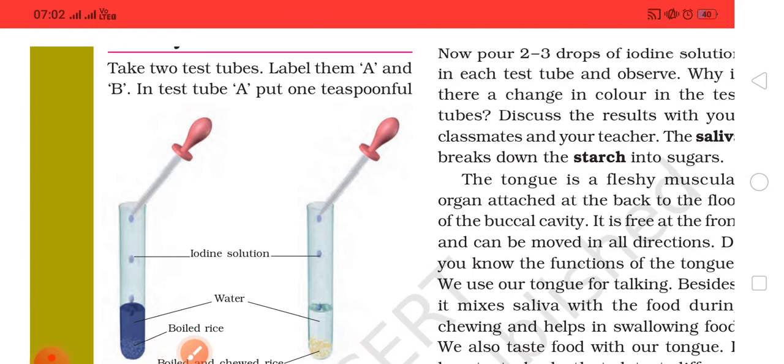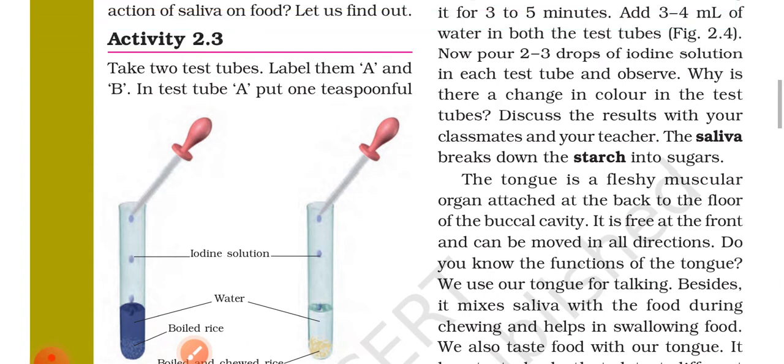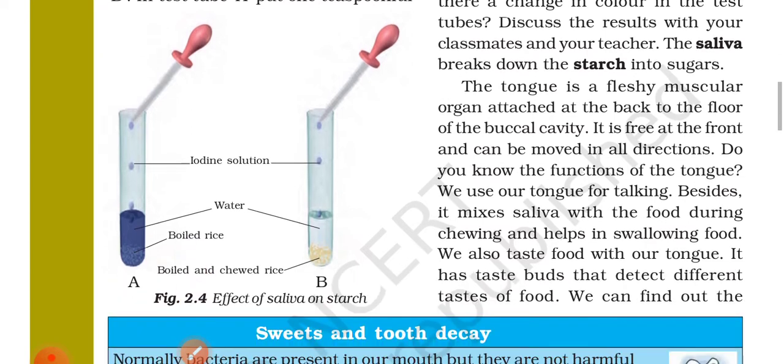The tongue is a fleshy muscular organ attached at the back to the floor of the oral cavity. It is free at the front and can be moved in all directions. Do you know the function of the tongue? We use our tongue for talking, besides mixing saliva with the food during chewing and helping in swallowing food. We also taste food with our tongue. It has taste buds that detect different tastes of food.